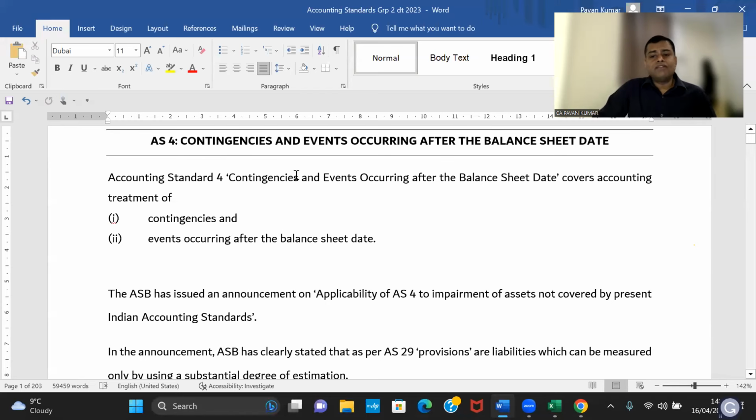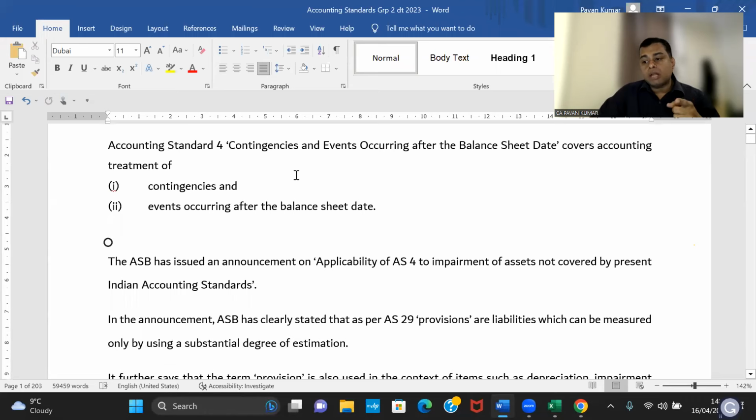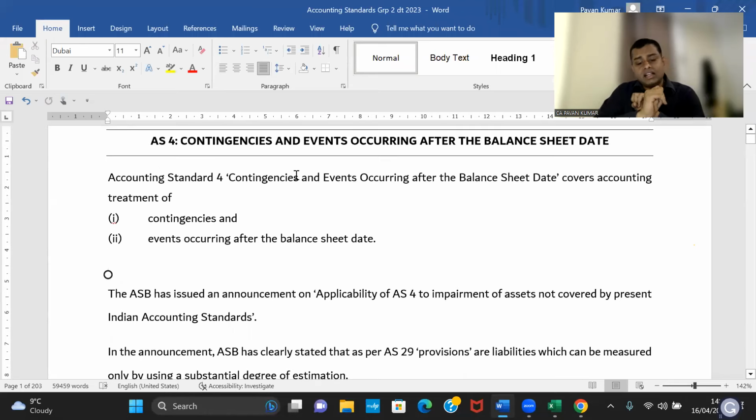Okay. So accounting standard 4, contingencies and events occurring after balance sheet date. I'll make this 200 pages document available to all of you. It consists of theory, complete concepts, and it contains problems and solutions, including solutions I have given. Because if I am unable to teach everything, at least you will have question and answer with you. This covers all the standards of the group, 200 pages, including ICAI study material, all questions and answers, plus the last 10-15 years' question papers, and all the important models from RTP. Everything is covered here.